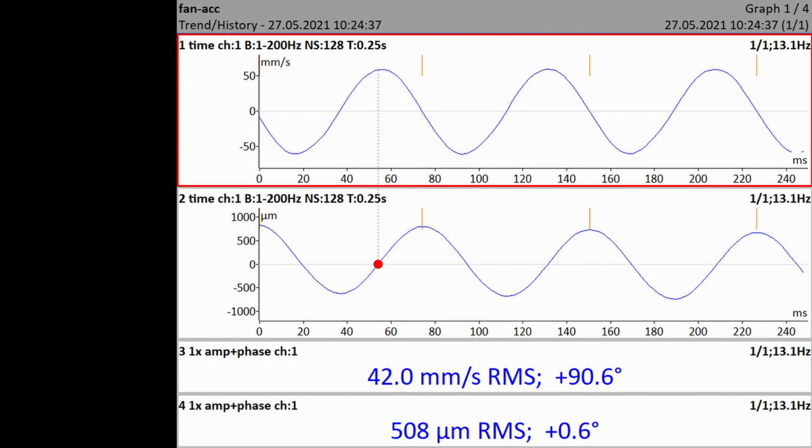Look at this point in displacement. This is the zero displacement point. It is just in the middle between negative maximum and positive maximum. Look at this point in velocity. This is the positive maximum of velocity. It is logical. When the movement passes through the middle point, it has the highest velocity.